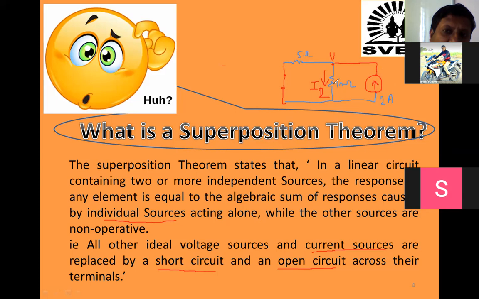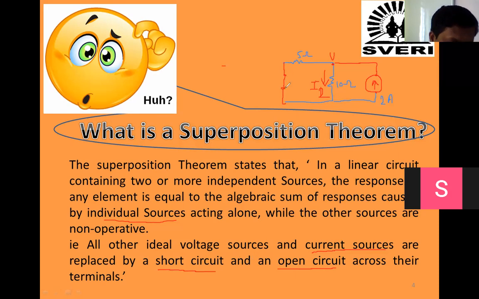Now we have to find the current flowing through this 10 ohm due to this 2 ampere, while other sources are non-operative. What non-operative means is given in the below paragraph: if it is a voltage source, we have to short it; if it is a current source, we have to open it. Now we are keeping this source as it is. Due to this, we are going to find out the current flowing through this.